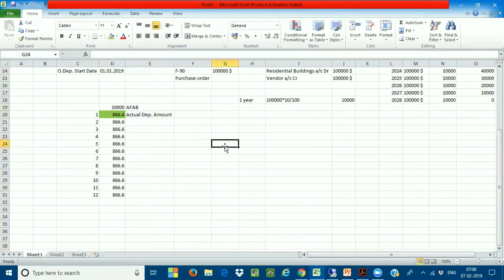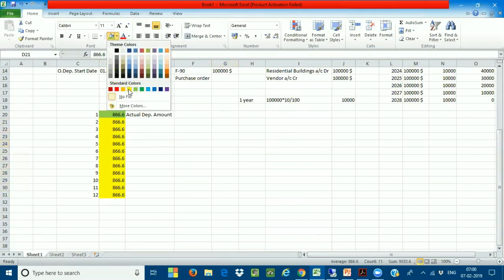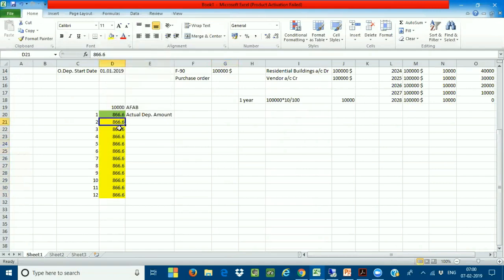That's because now you are in the month of February, but you already calculated the depreciation for January. This is the actual. Now, the remaining 11 periods are in yellow color. These values are called the planned depreciation values. Very important: planned.